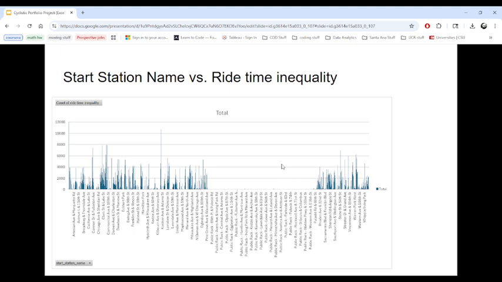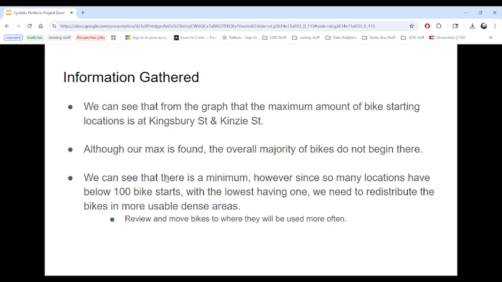This is what I mentioned about the statistics of where the bikes are starting and ending up. So this is the start station time versus the ride time inequality. This shows the amount of time that people are using based off of where they pick up the bike initially.